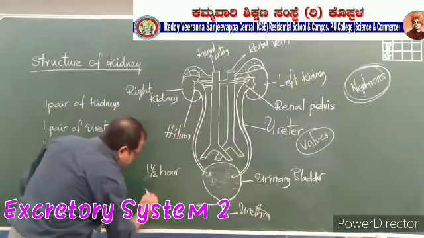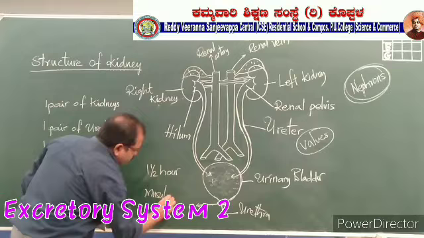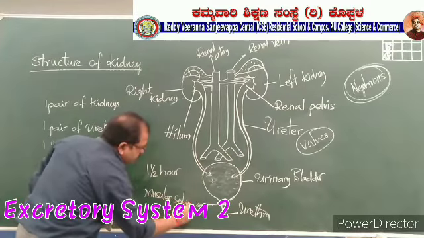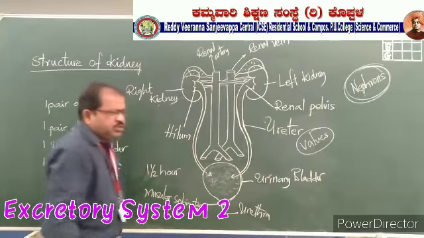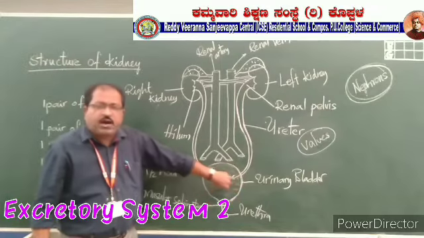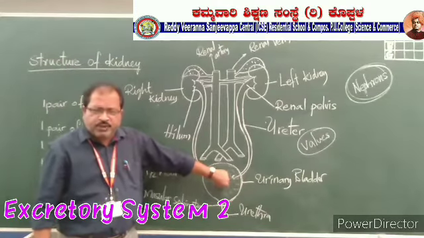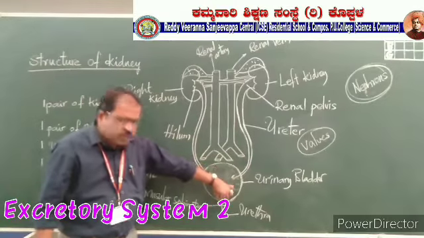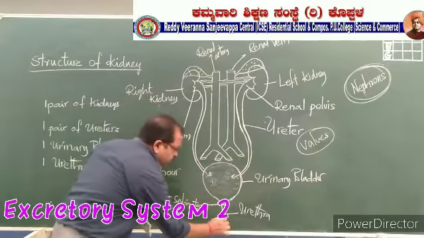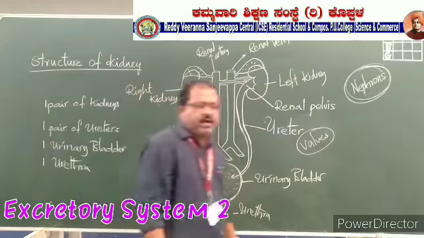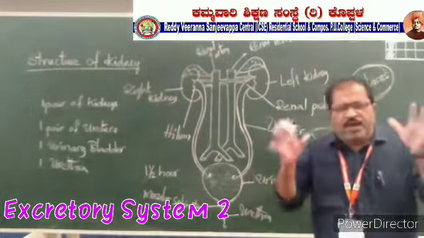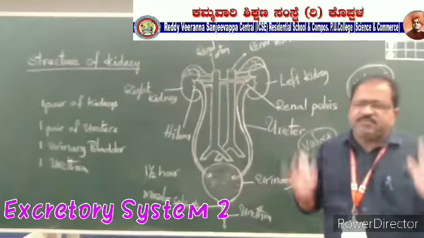The urinary bladder is contracted because of the complete filling of urine, and so the muscular sphincter relaxes, so that the urine is passed through the urethra to the outside of the body. This is the simple formation and excretion of urine by the kidney.